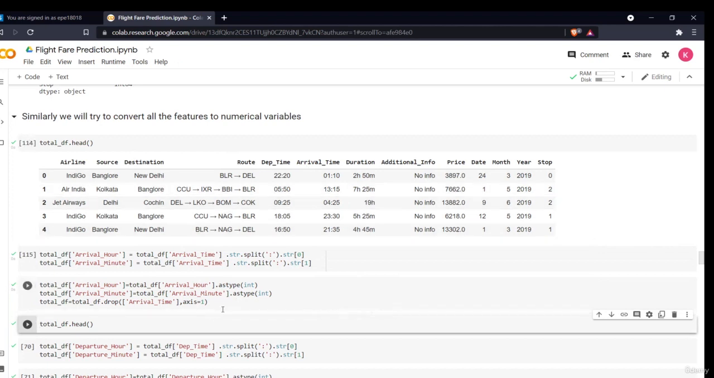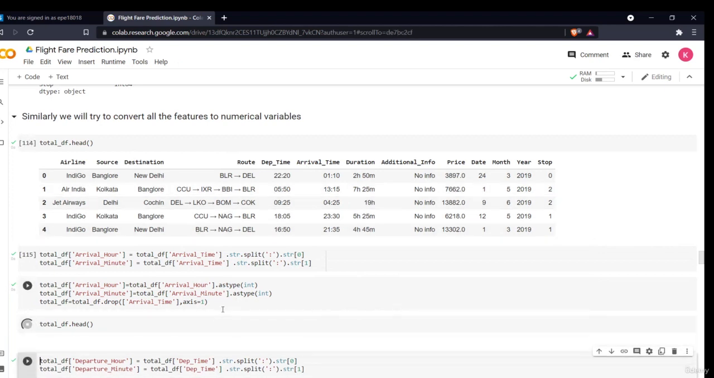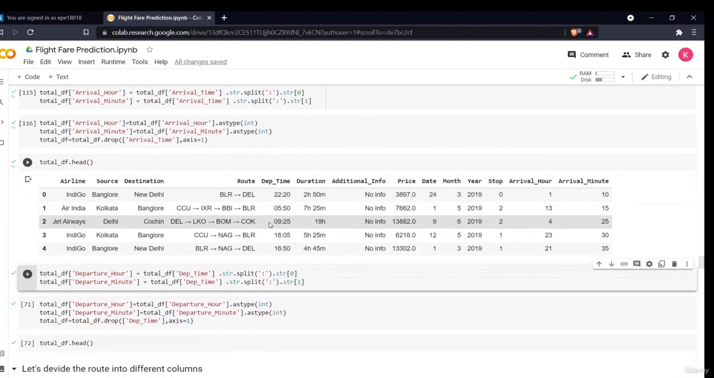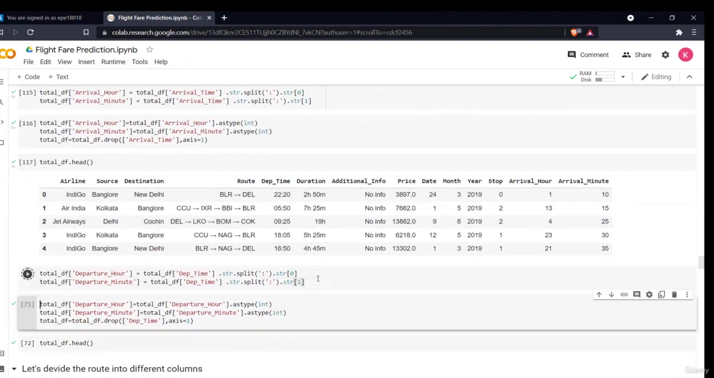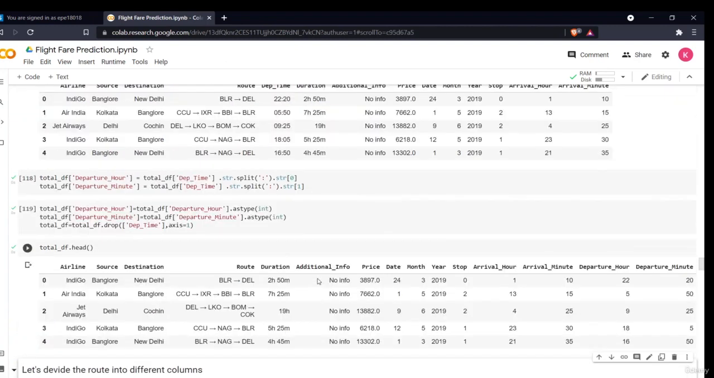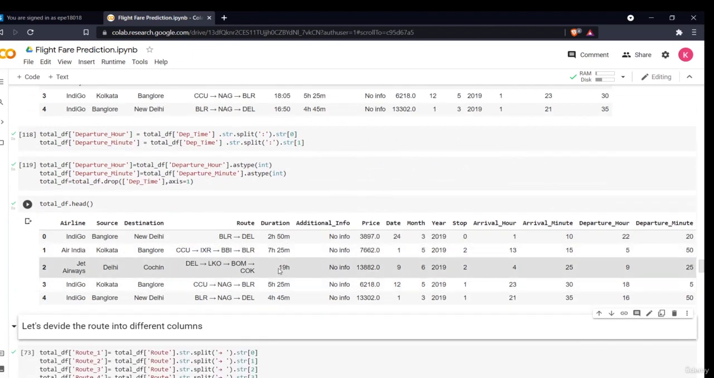Okay, now when we see our data, as you can see, this is the new column arrival hour, and this is the new column arrival minute. We have dropped the arrival time. Now we'll do the same for the departure time. As you see, we don't want it to be together. We want separate hours and separate minutes, so that it is better for the model.